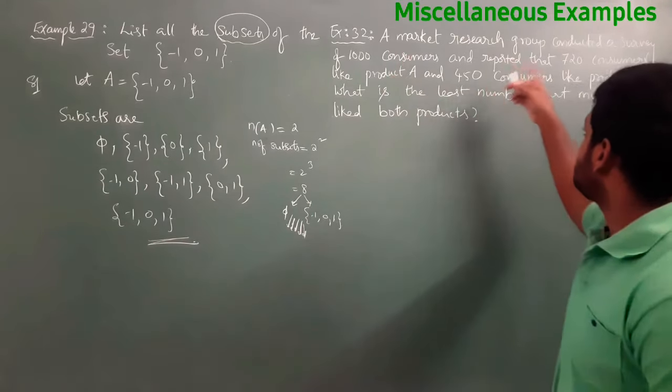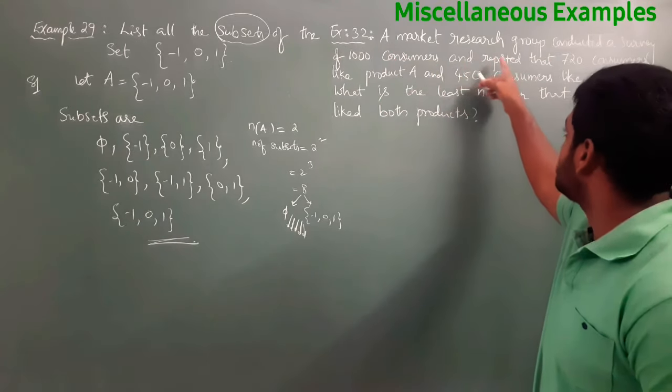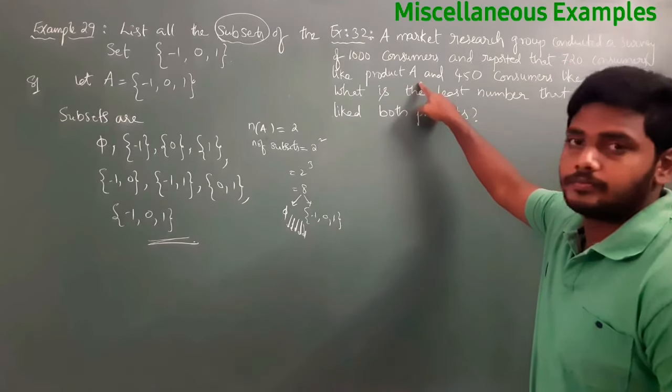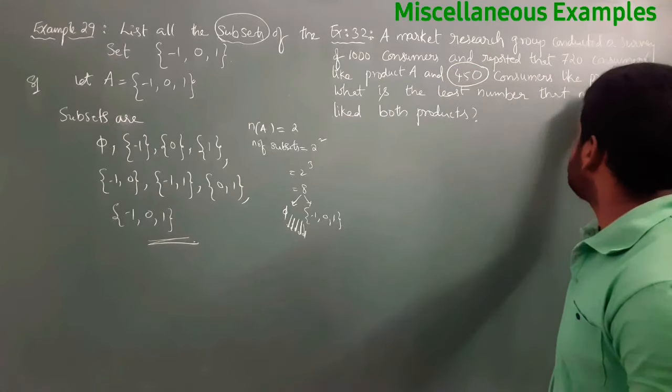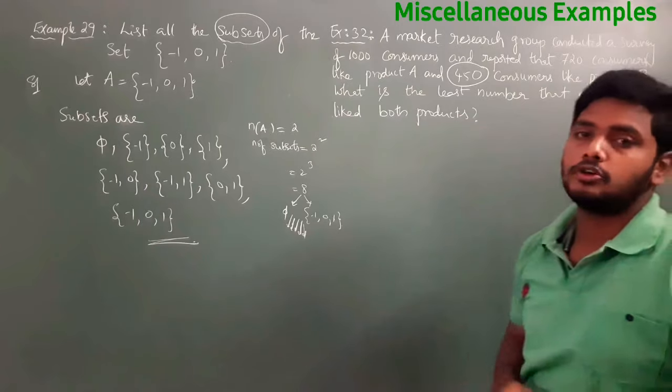A market research group conducted a survey of 1000 consumers and reported that 720 consumers liked product A and 450 consumers liked product B. What is the least number that must have liked both products?